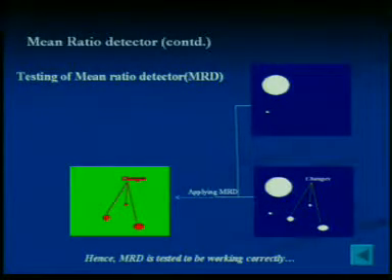The most interesting thing is that, because we don't have any ground truth, very few ground truths are there, we are applying synthetic images. This is the first image, then there are some changes, and after MRD we are getting the changes.